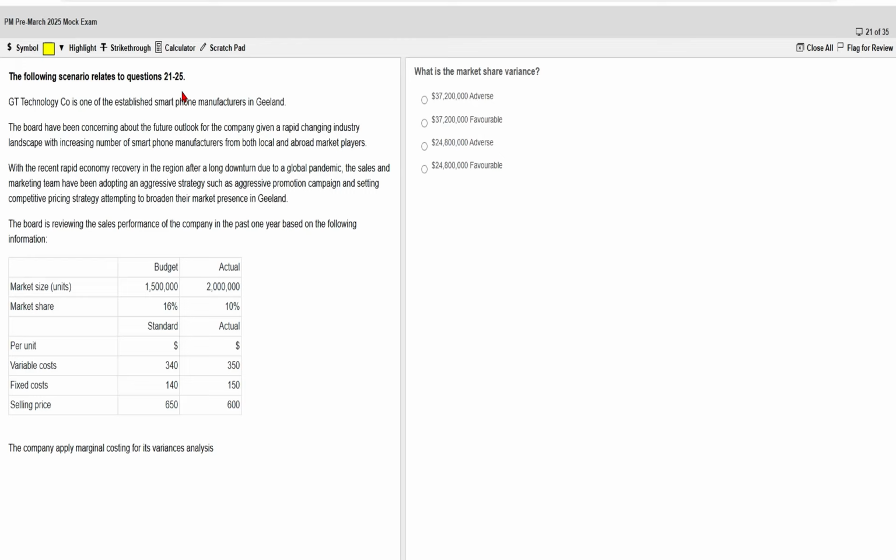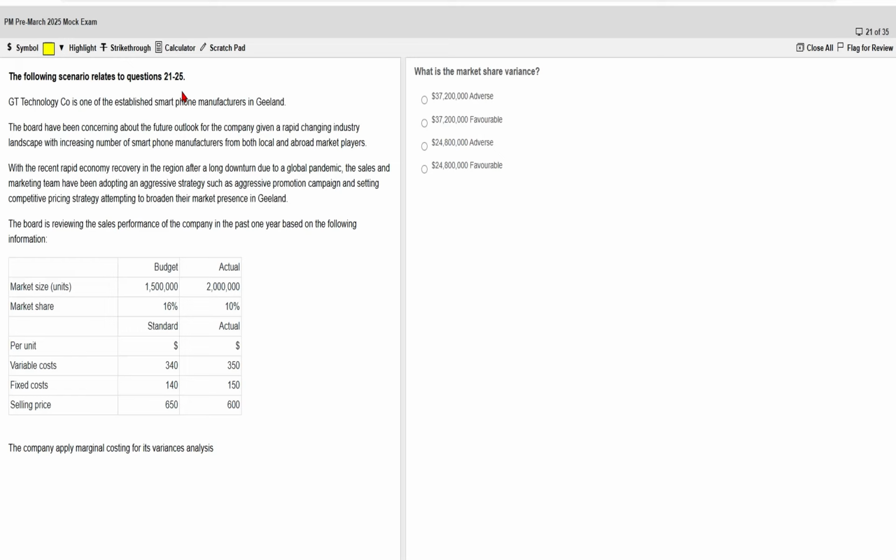So the company operates as a smartphone manufacturer, and certain information regarding the product, market size, selling price and variable cost has been given. The background also says that the company has adopted an aggressive strategy. The first question is, what is the market share variance?